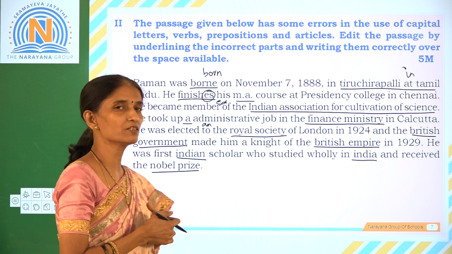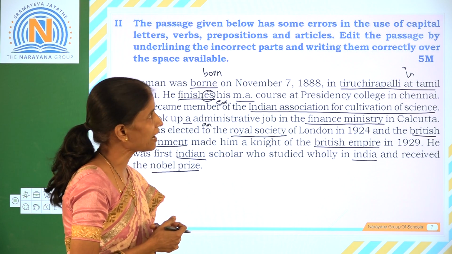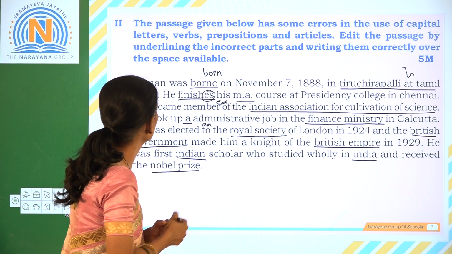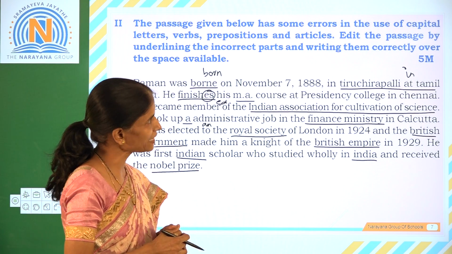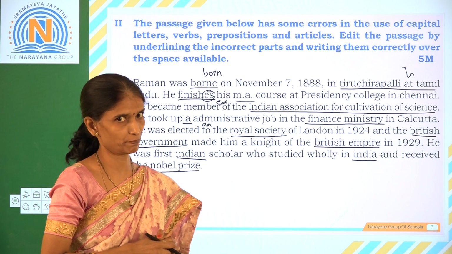Now, the second question given here is, the passage given below has some errors in the use of capital letters, verbs, prepositions and articles. Edit the passage by underlining the incorrect parts and writing them correctly over the space available.